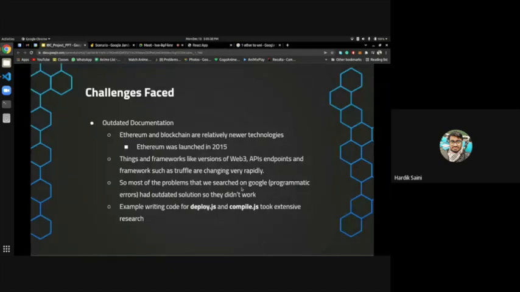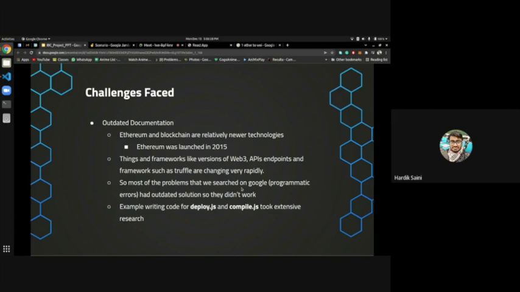The biggest challenge that we faced was outdated documentation. Ethereum and blockchain are relatively newer technologies. Ethereum was launched in 2015. So frameworks like Web3 API endpoints and Truffle are changing very rapidly. Most of the problems that we searched on Google, like programmatic bugs, such as how to transfer money in a smart contract, had outdated solutions. They didn't work properly because the solution was written, say, 2 years back, and the library was changed 1 year back.